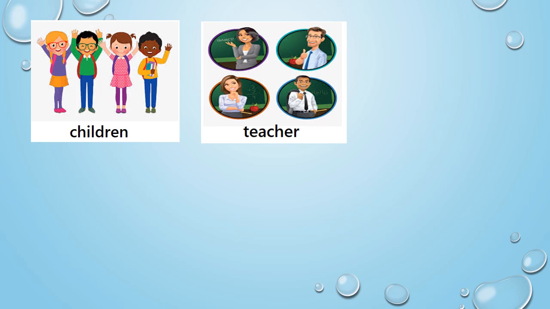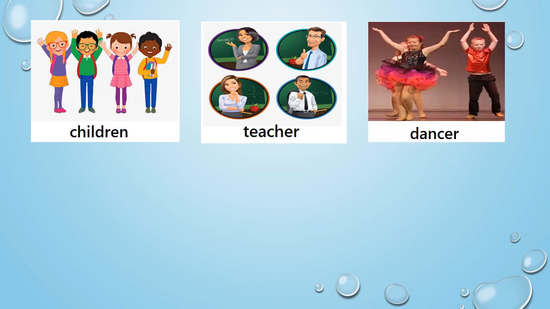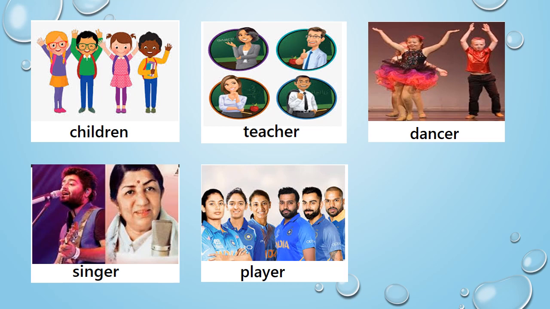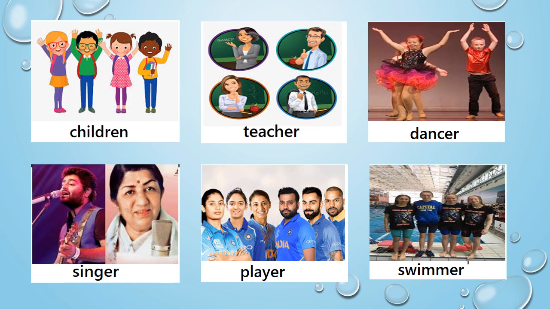Look at the examples. Children. Now children can be both male or female. Teacher, yes, you have male teacher and female teacher, isn't it? Dancer. A female can also be a dancer, a male can also be a dancer. Same way, singer, player, any basketball player, cricket player, badminton player, swimmer.